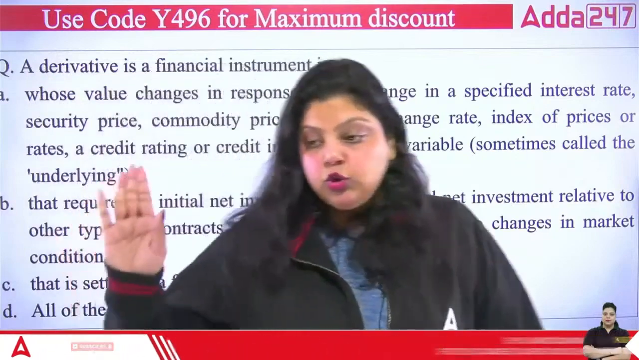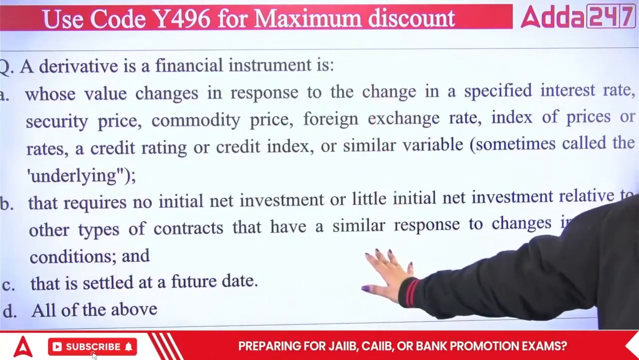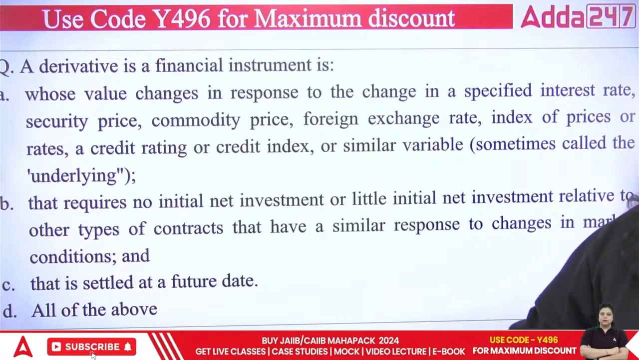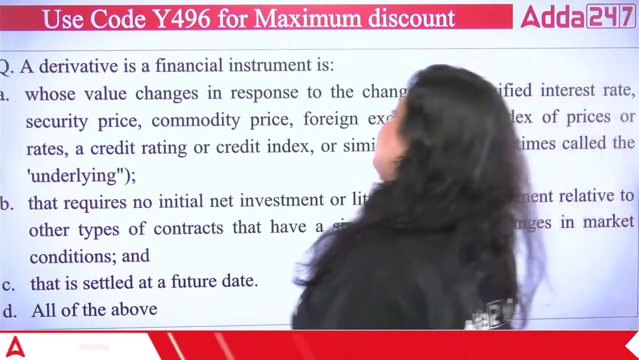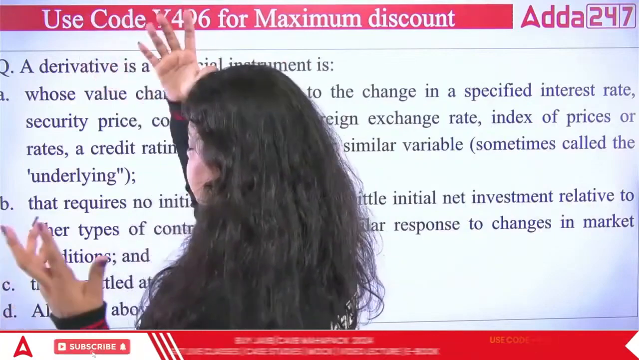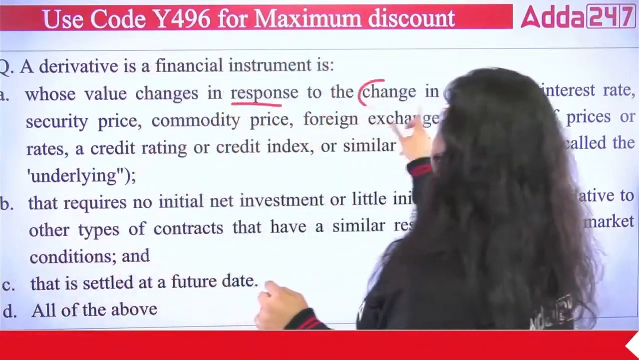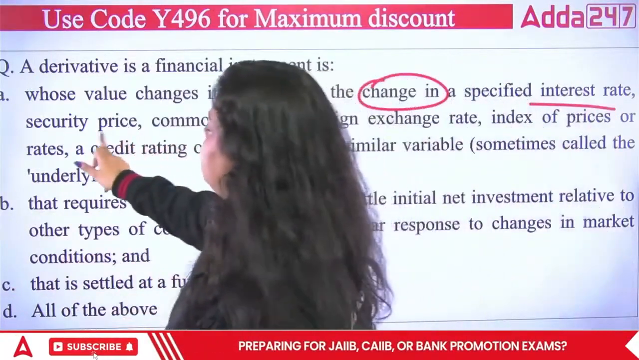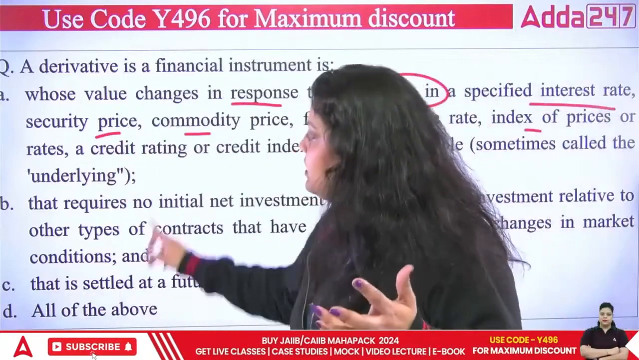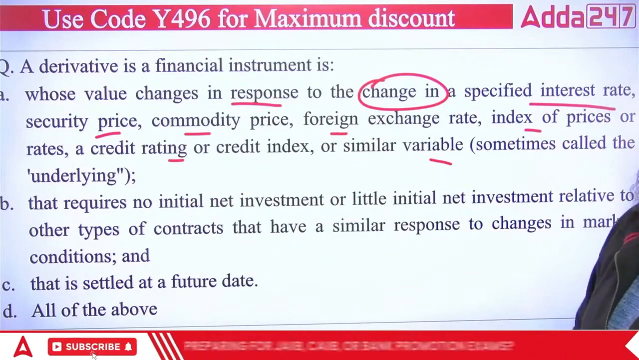There are certain statements given in the options regarding derivatives. You have to answer which of the following is correct about the derivative. The first says a derivative is a financial instrument whose value changes in response to a change in a specified interest rate, security price, commodity price, foreign exchange rate, index of price or rates, credit rating or credit index or similar variables. Sometimes they are called the underlying asset.